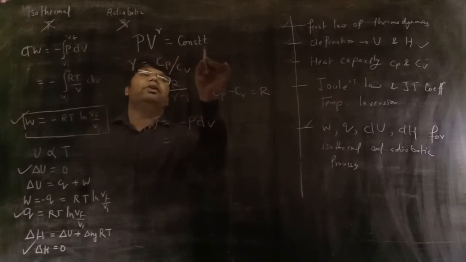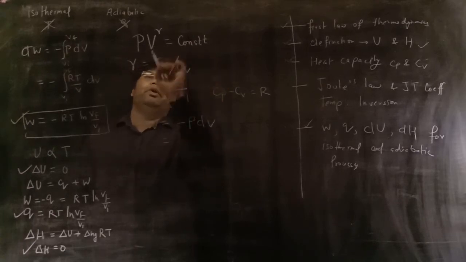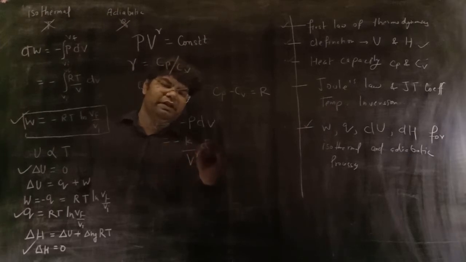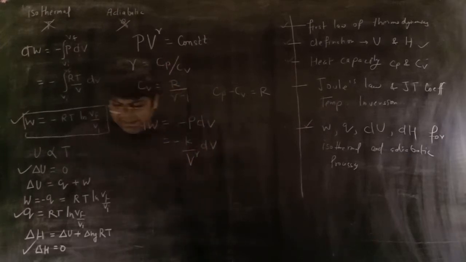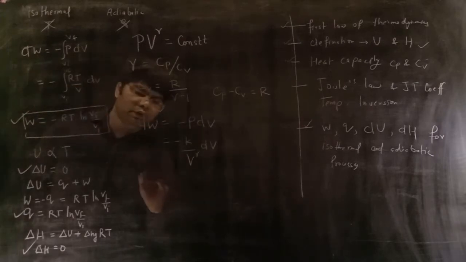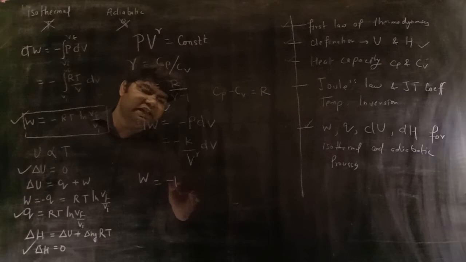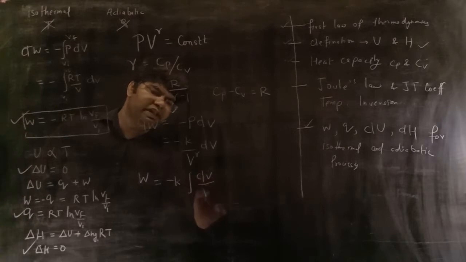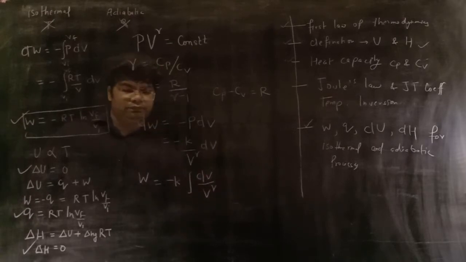Pressure is equal to any constant, for example k upon V to the power gamma, dV. Integrate both sides. On integrating both sides, W is equal to minus k integration of V to the power minus gamma.